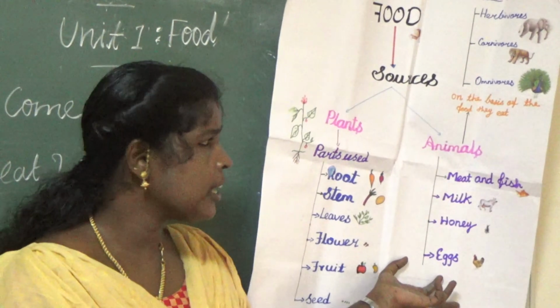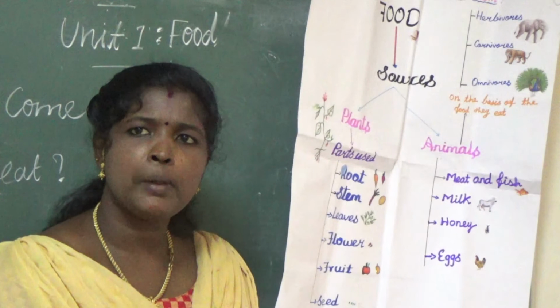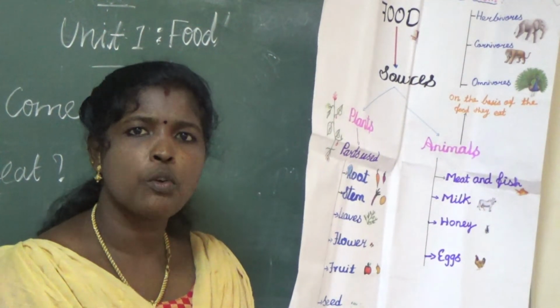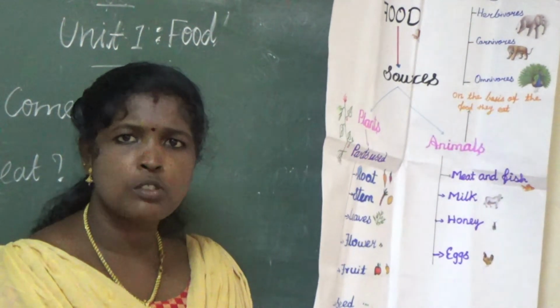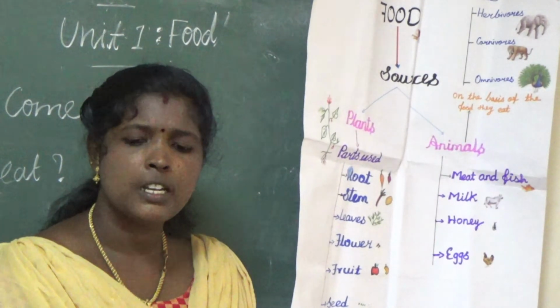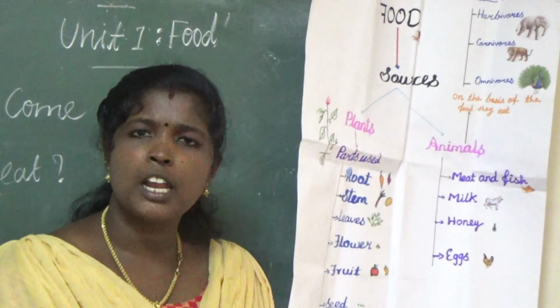Okay, are you clear? Next, milk products. What is called milk products or dairy products? The products made from milk are known as milk products. What is the source of milk? Cow. Yes, this is the main source of milk. Say some examples of milk products? Paneer, ghee, butter, cheese, cream and curd.